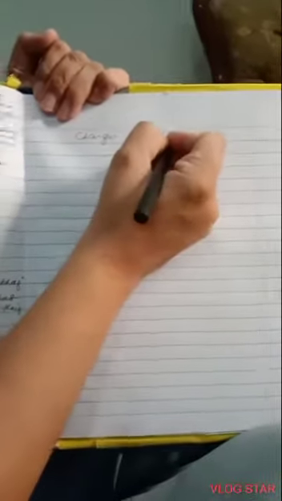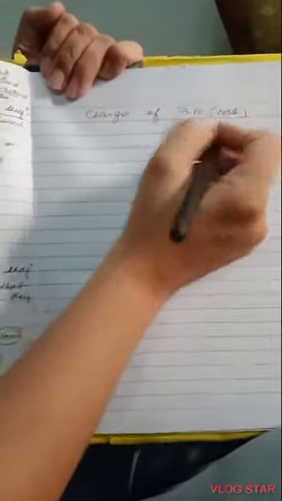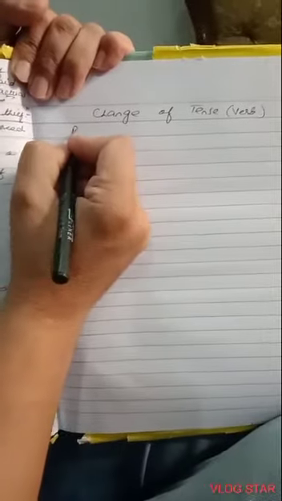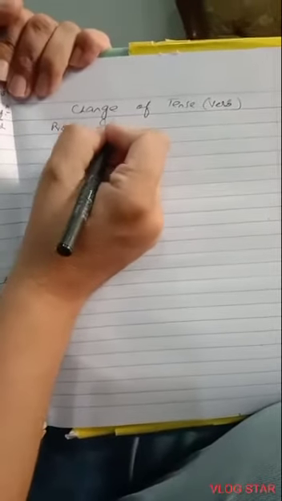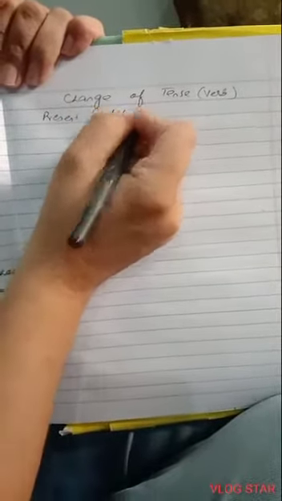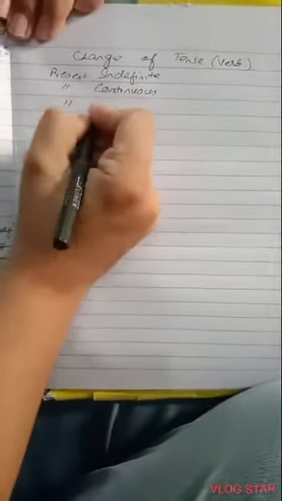Change of tense, or we can say verb. So, my dear students, let me tell you that because the verb of our reporting speech was in the past, said, according to the rule, all the present tenses, present indefinite, present continuous, present perfect, present perfect continuous, all the present tenses will change into their past tenses.